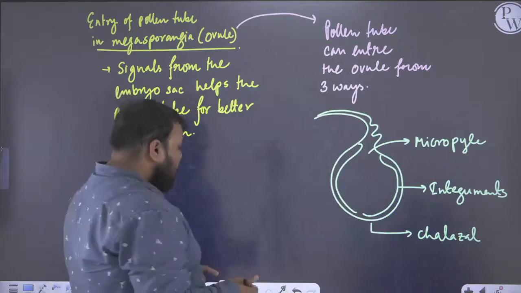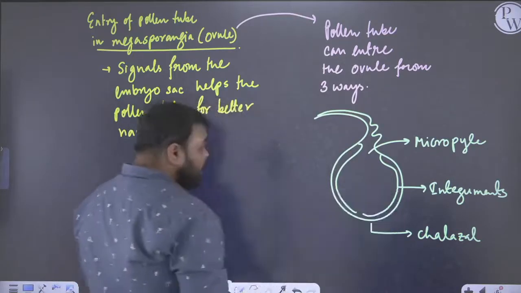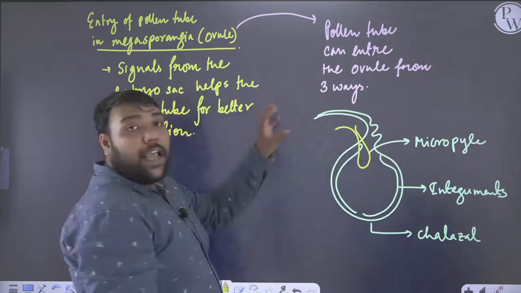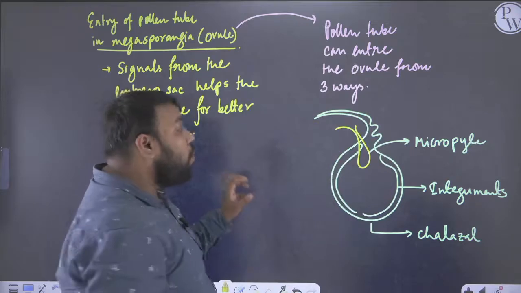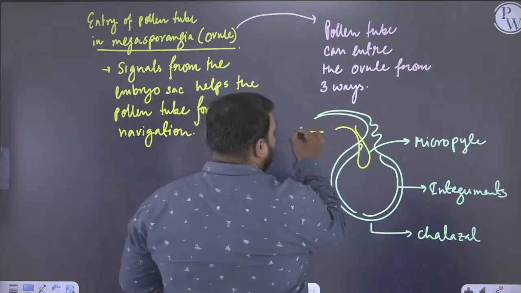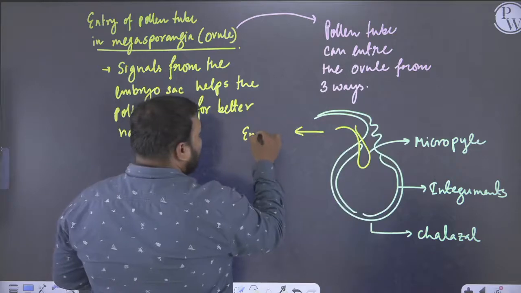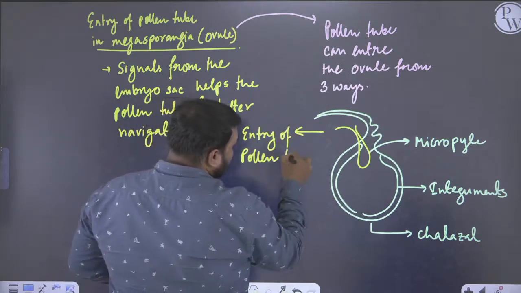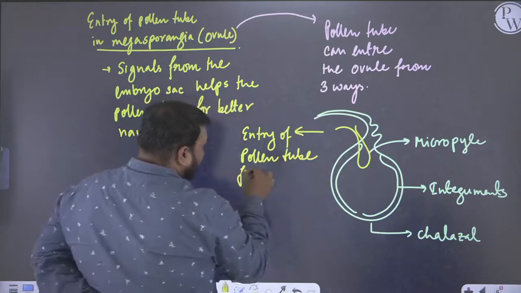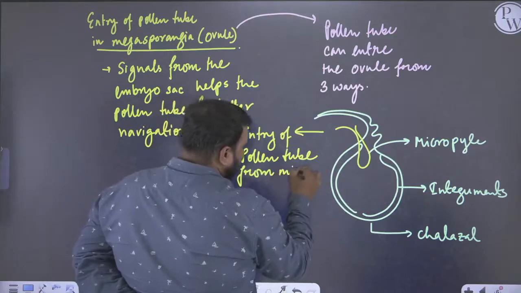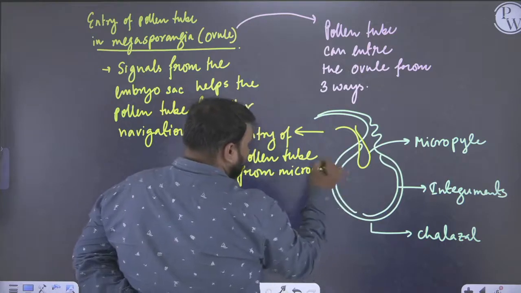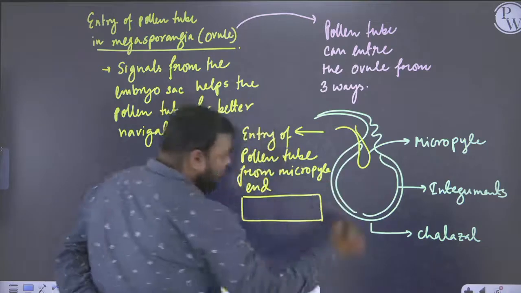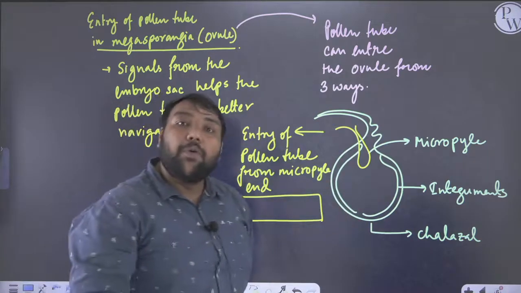So what we see very interestingly is that if the pollen tube enters the megasporangium or ovule from the micropyle end, this method of entry of the pollen tube from the micropyle end is known as porogamy.